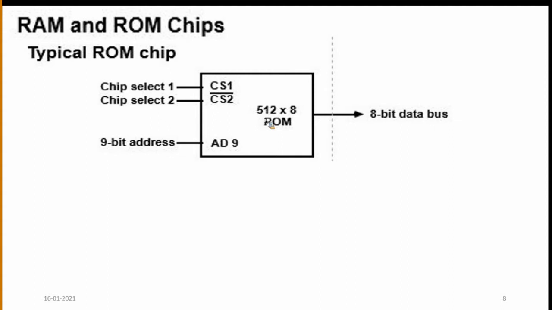For example, for one RAM we take 2 chip selection control inputs, then we can have 2 power 2, which means 4 RAMs. Let us assume 8 RAMs in the computer. How? The chip selection should be 2 power 3, so we can have 8 RAMs.